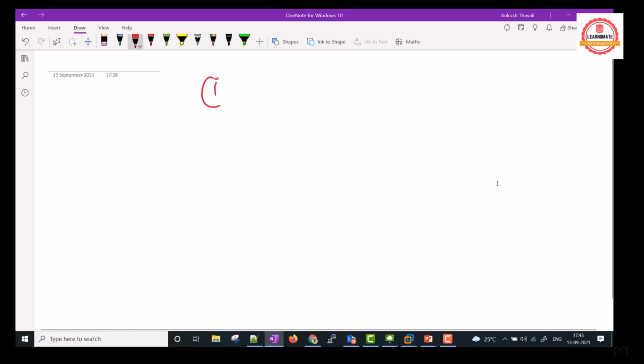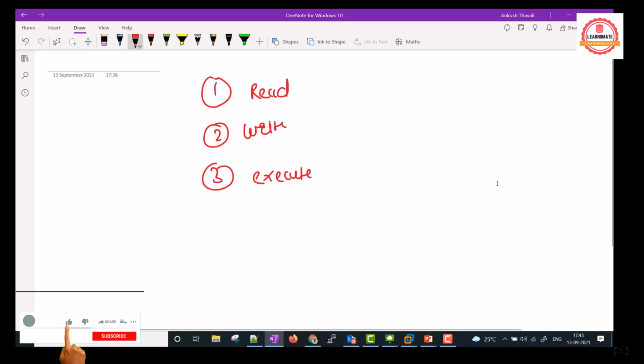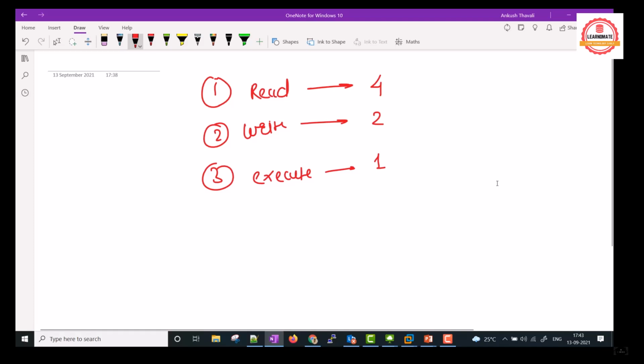One we call read, then we have write, and then we have execute. There are three permissions, you will find. The read, write and execute also come in numeric format: 4, 2 and 1. Read is 4, write is 2 and execute is 1. We are giving these permissions to the users, groups and others.